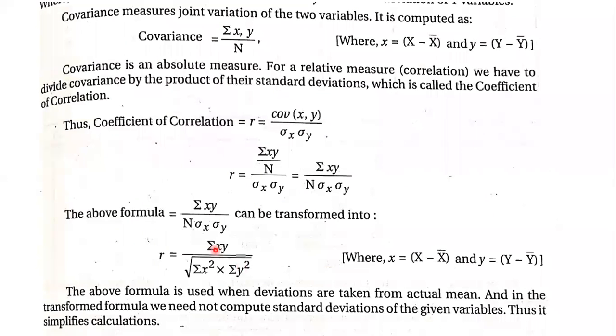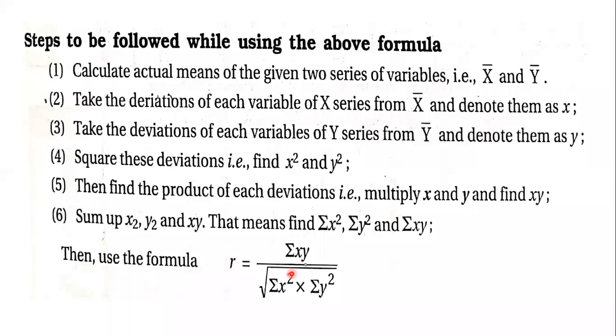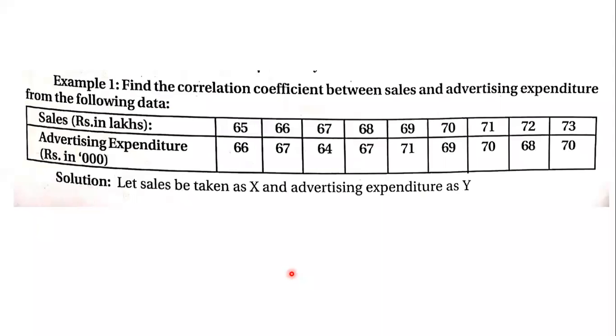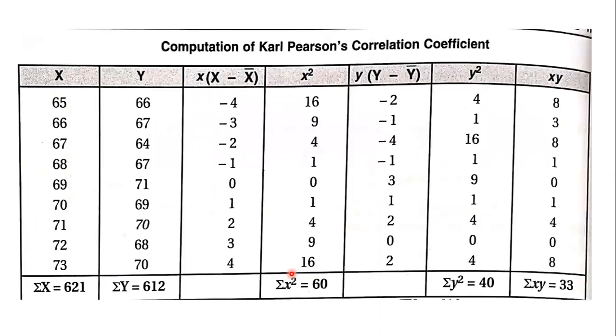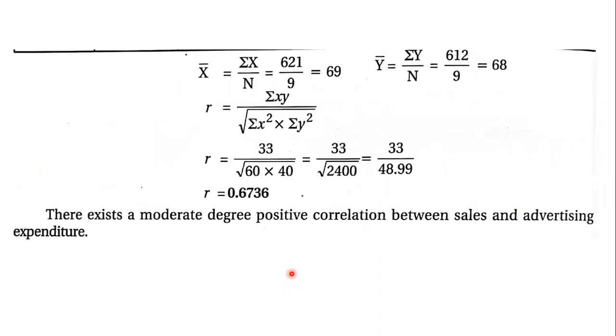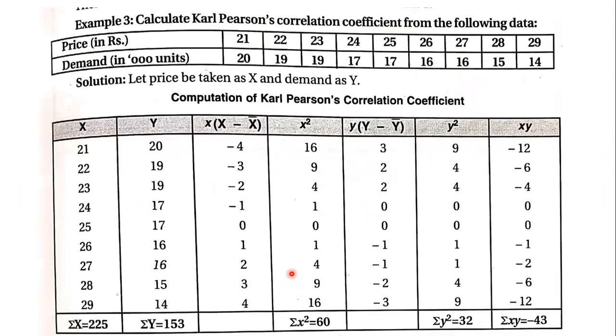So we always use this formula here, sigma xy by square root of sigma x square by sigma y square. So these were the steps to be followed. Always in the problems, first analyze which is x, which is y, and then calculate the deviations, deviation squares and product of deviation, and then apply the formula. So this was the basic calculation.